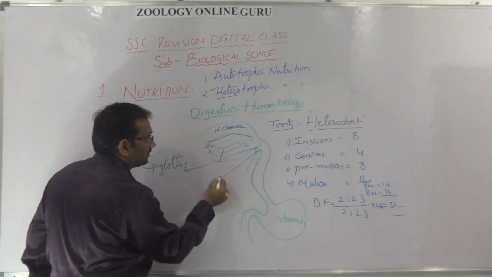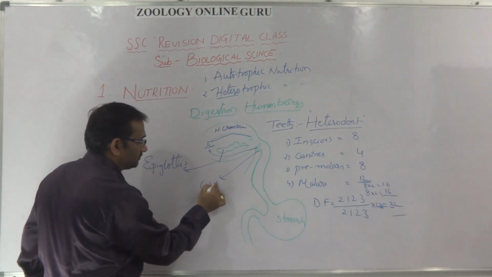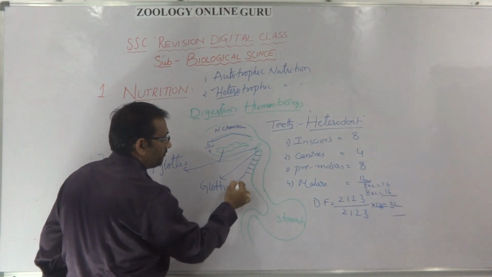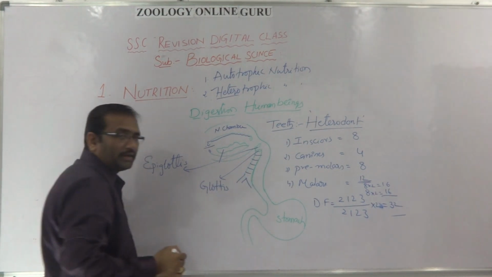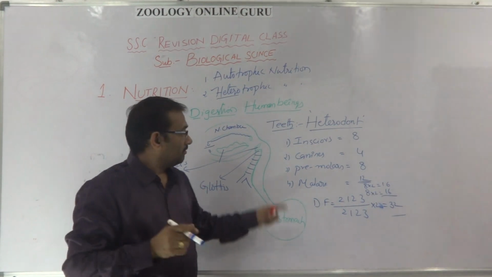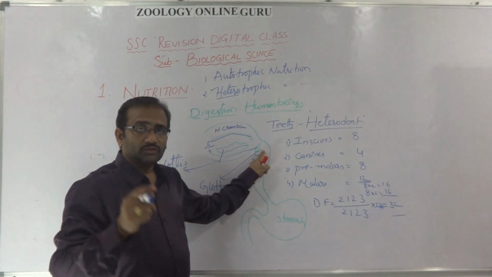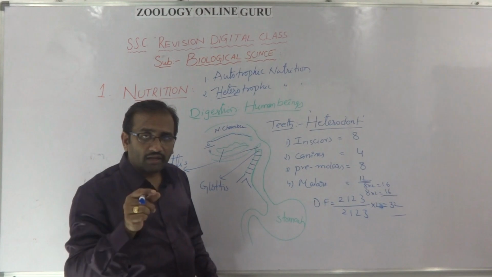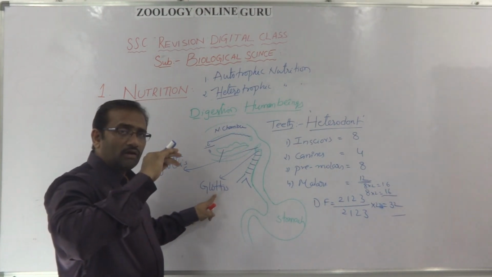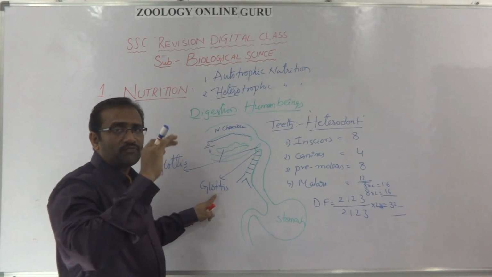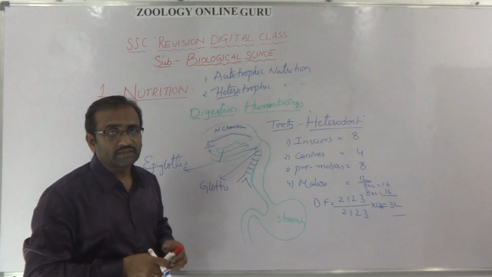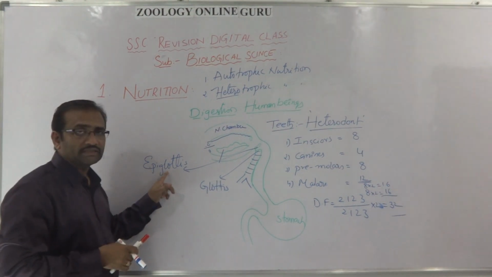This is glottis, trachea. Trachea is opening. So the opening of trachea is called glottis, and above the glottis there is a flap, lid or cover, that is called epiglottis.